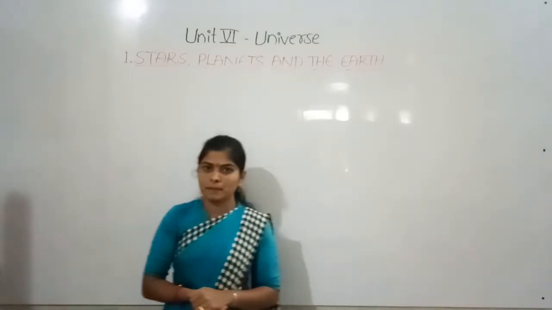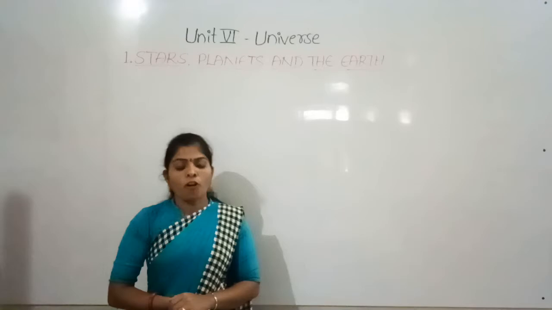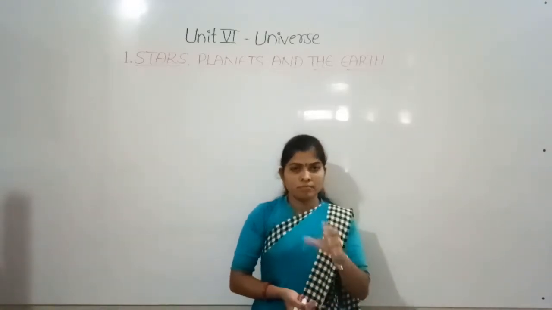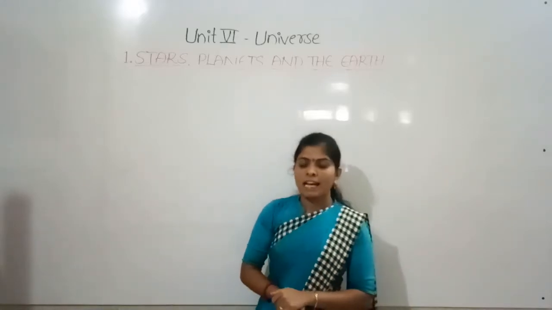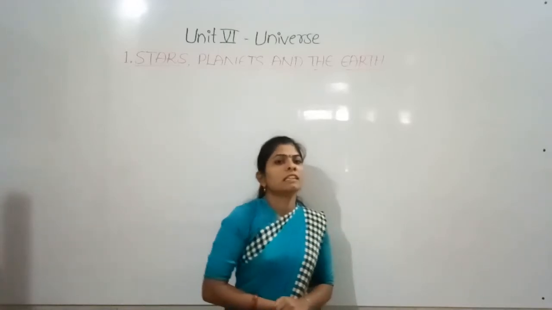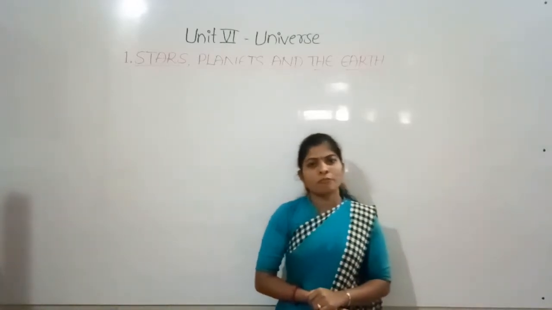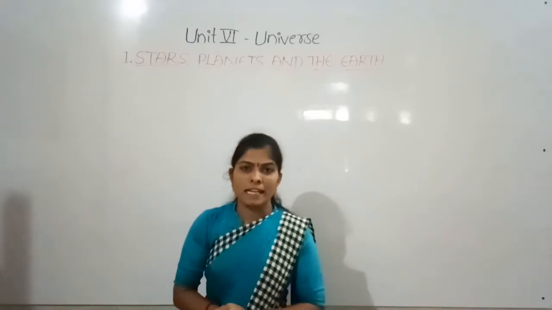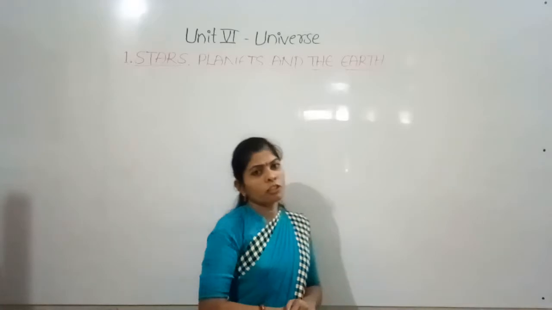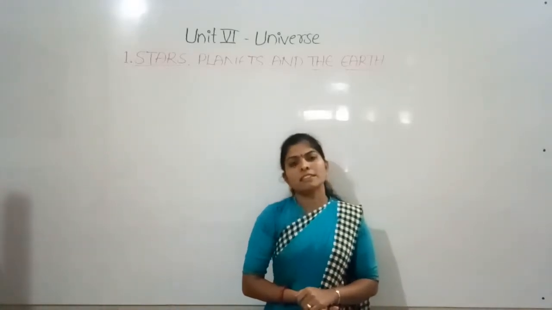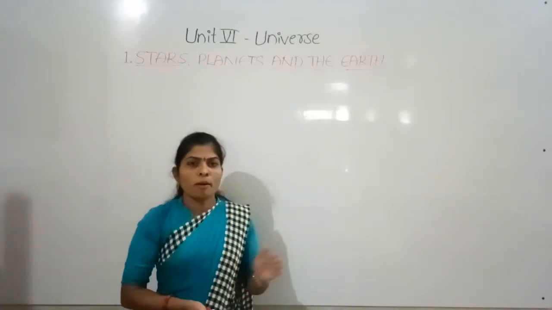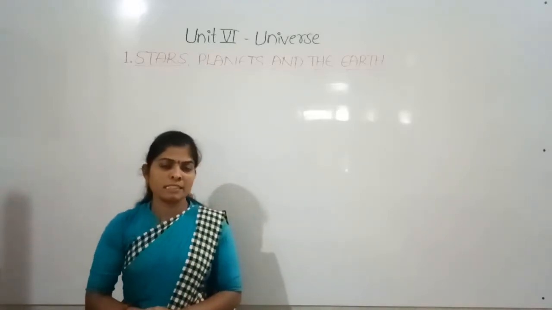We can observe some patterns, some designs in the sky made with a group of stars, and they are called constellations. A constellation is a group of stars that forms a recognizable pattern in the sky. For example, Ursa Major, Orion, Leo Major. These are some examples of constellations. So we learned about this in the previous class.